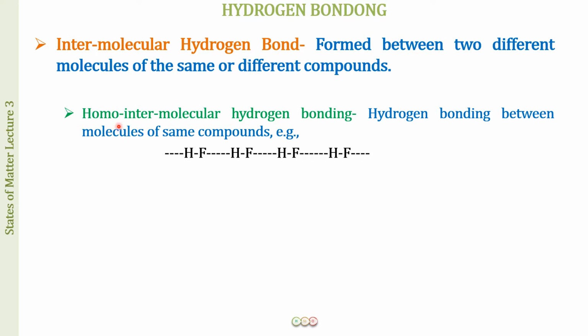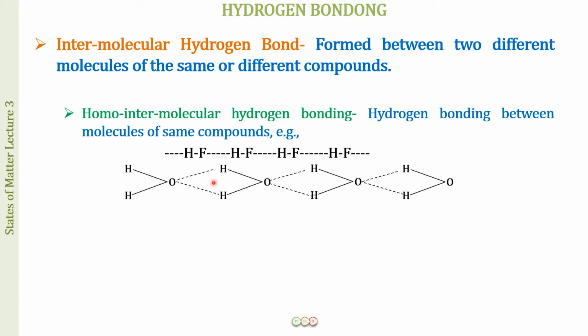So homo means same. So here the hydrogen bonding is between molecules of the same compound. For example, in the case of HF, all the molecules are of the same kind. Similarly, we have hydrogen bonding in the case of water molecules. So the water molecule is a polar molecule, and in this, the hydrogen atom is covalently bonded to an electronegative element, that is oxygen.